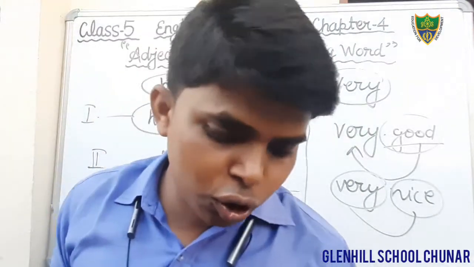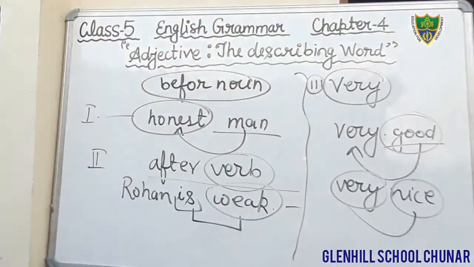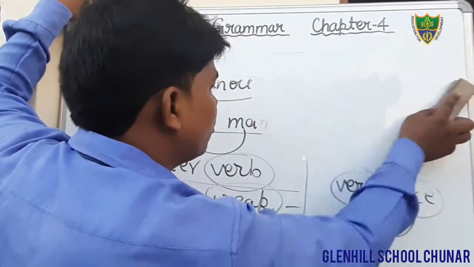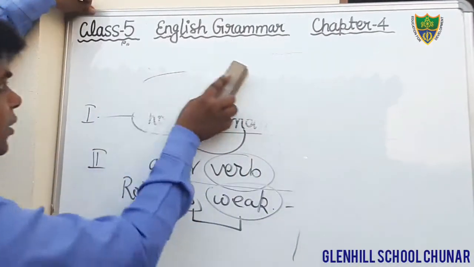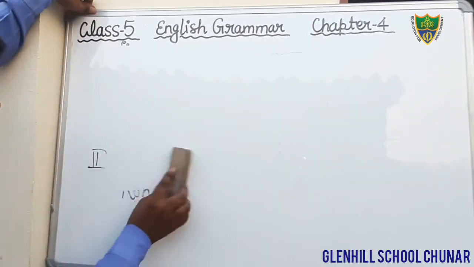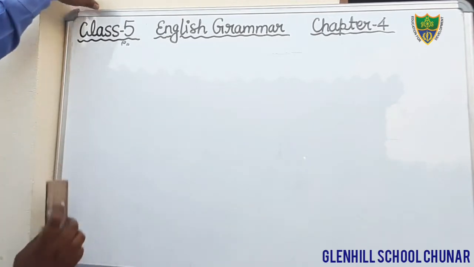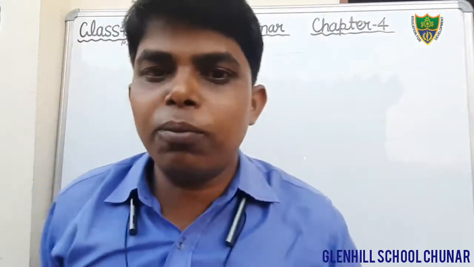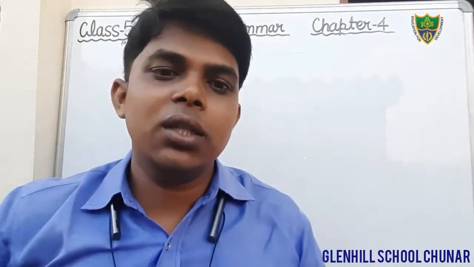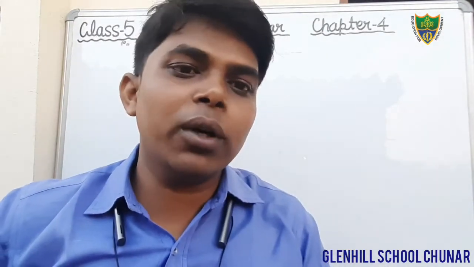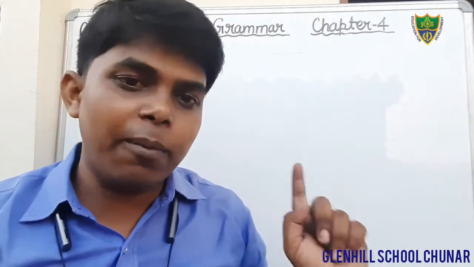Okay students, I have also told you there are kinds of an adjective. There are so many kinds. I have told you there are 10 kinds of adjective, but in your book only 5 kinds are given: adjective of quality, adjective of quantity, adjective of number, interrogative adjective, and demonstrative adjective.